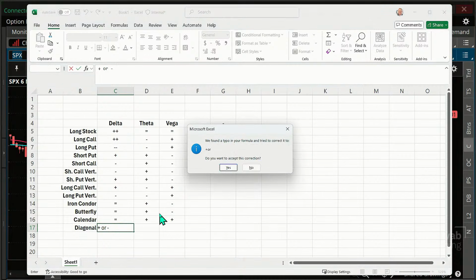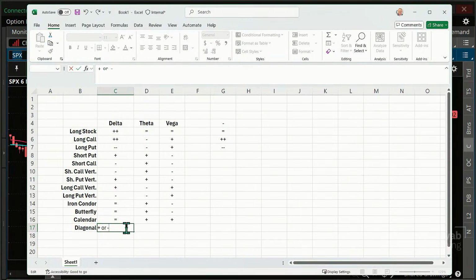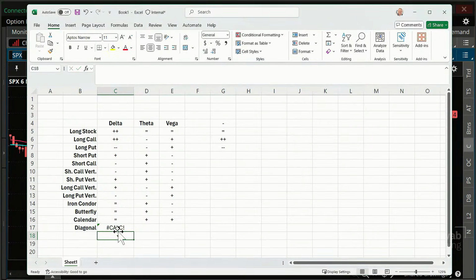Is it going to let me do that on that field? It's not going to let me do that. Let me just try this. Oh, actually, I should have clicked yes, and then it would let me do that. Okay. It's not going to do that. Well, anyway, I think I need to do this, and then we'll try this one more time. See if that works. There we go.